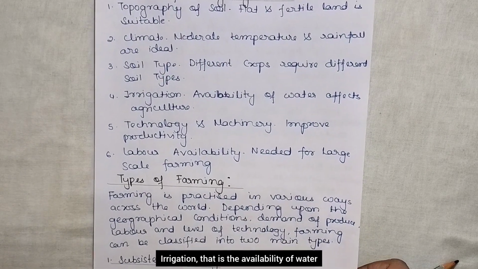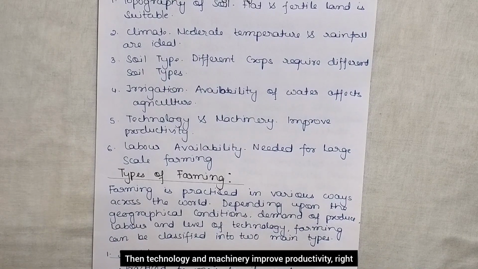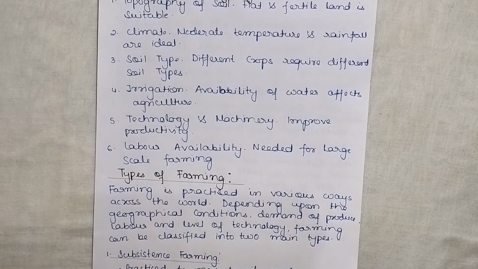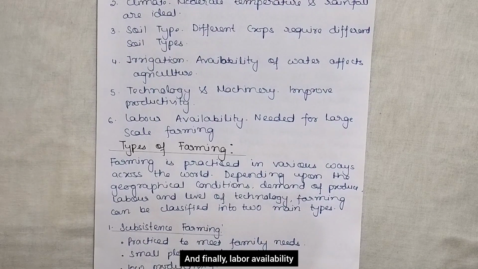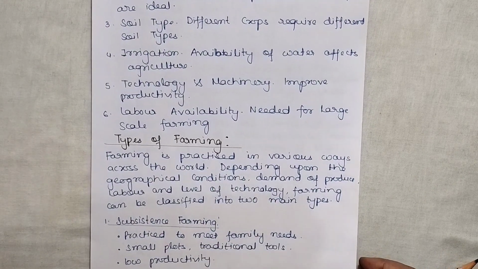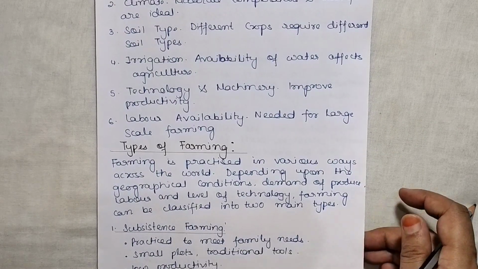Irrigation, that is the availability of water, affects agriculture. Then technology and machinery improve productivity, right? So nowadays if we use technology and machinery in agriculture, then we will see a fast improvement in our production. And finally, labor availability, needed for large scale farming. So labor is also needed. So these are the 6 factors that influence agriculture.